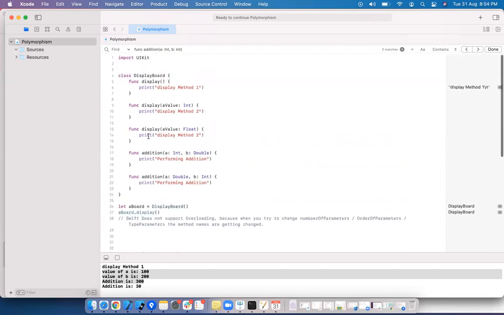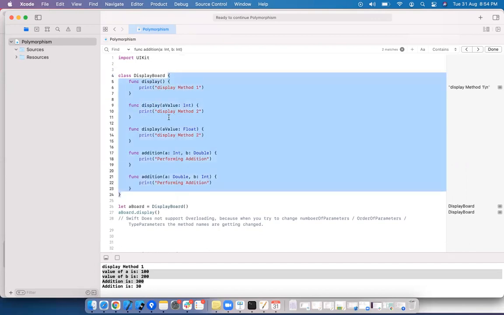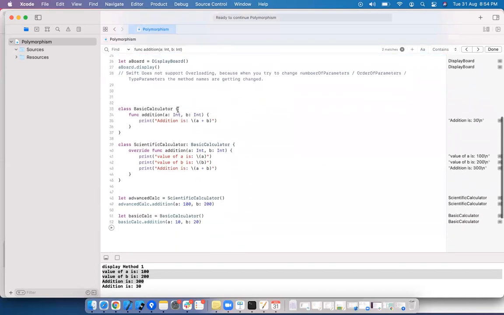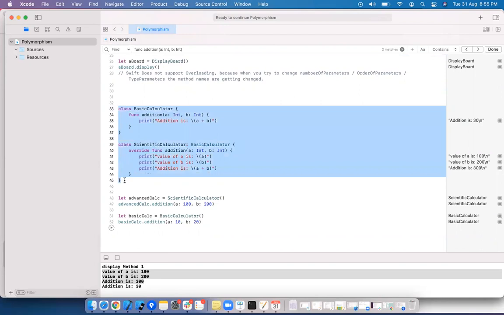Whereas overloading is in a same class, having same method with difference in number of parameters or order of parameters or type of parameters. That is called overloading. For overloading, you need to have a single class. For overriding, you need to have multiple classes, which have the relation of inheritance.